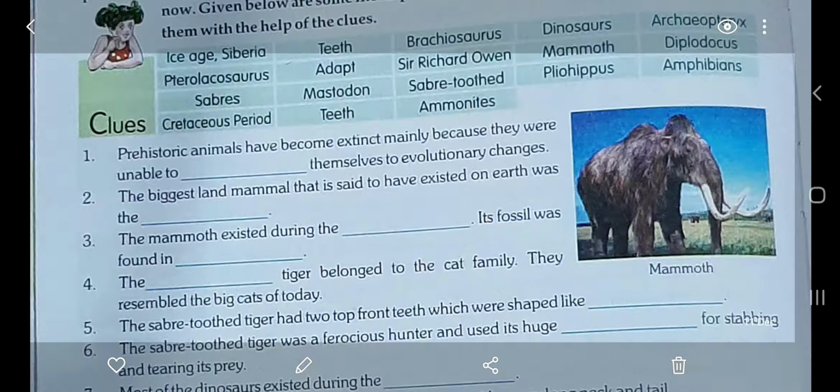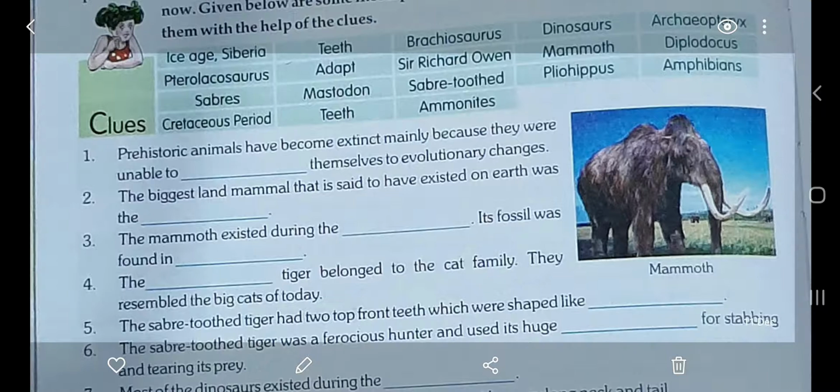The dash tiger belonged to the cat family. They resembled the big cats of today. So the saber tooth. Saber means curved. Okay, S-A-B-R-E. Don't pronounce it as sabre. It's saber. Now, the saber tooth tiger had two top front teeth which were shaped like dash, which were shaped like sabers. Sabers means curved.